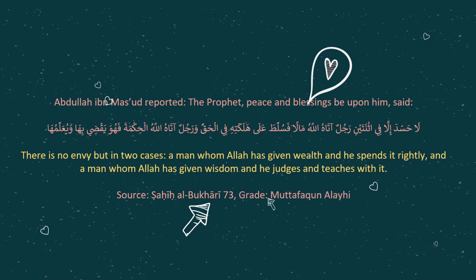Then make sure you have a correct idol, a role model that you can follow, because obviously when we have this envy feeling, we try to imitate and be like them, right? So hopefully we can be one of those, either a man whom Allah has given wealth and spends it rightly, or a man whom Allah has given wisdom and we use it for a good purpose, inshallah.